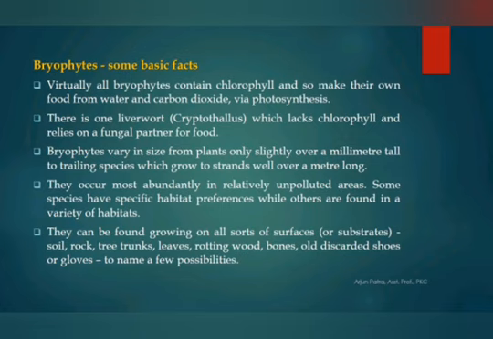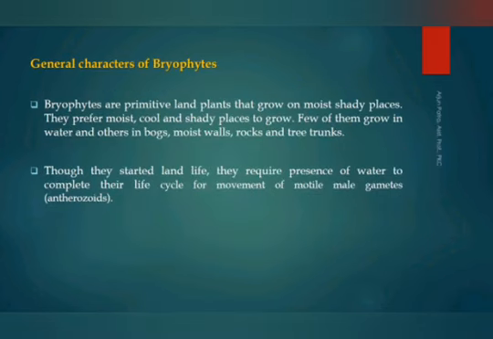Third point, the gametophytic plant body is green in color due to the presence of grass green plastid, which is known as chloroplast.